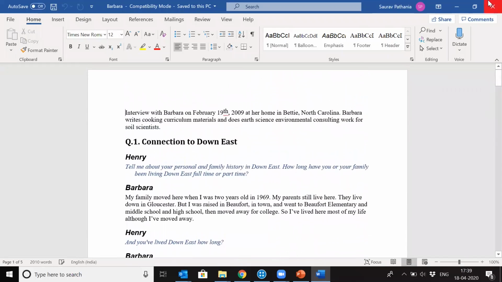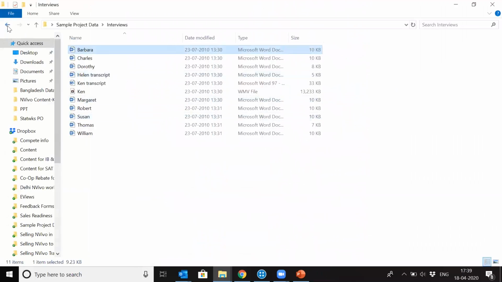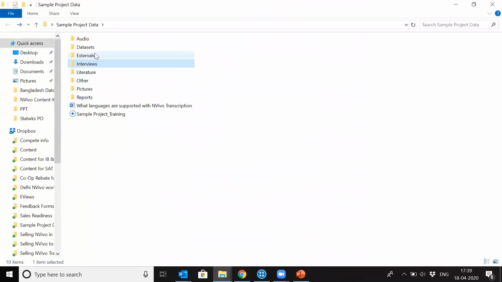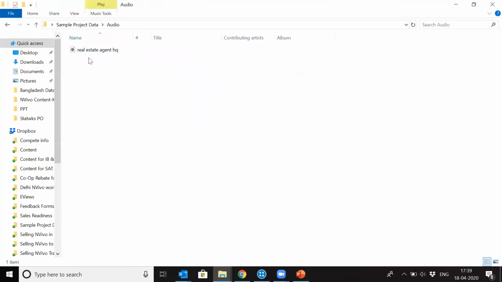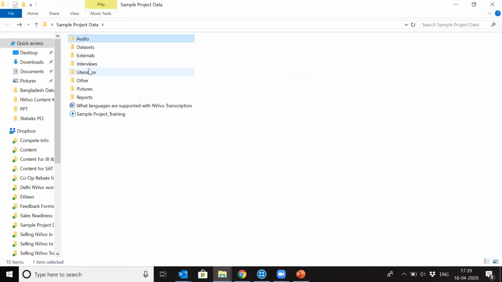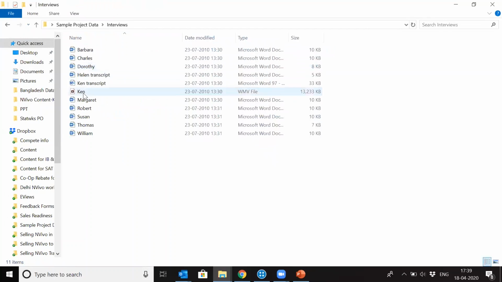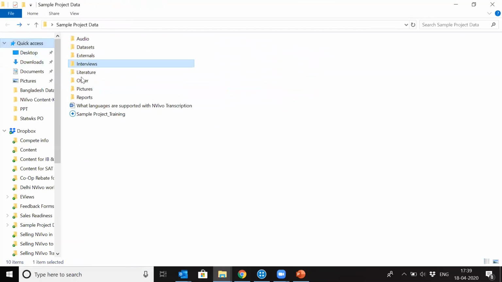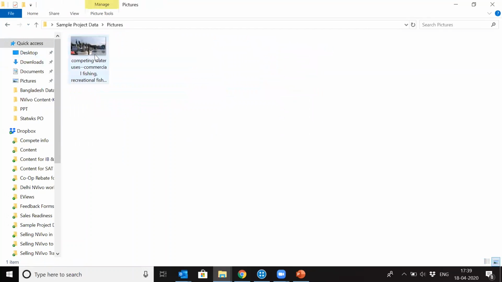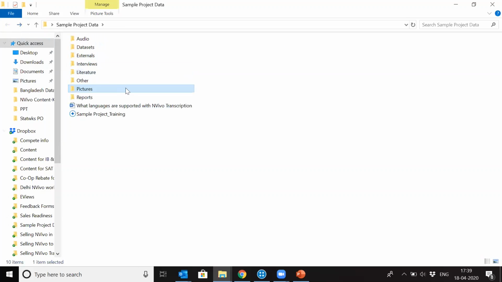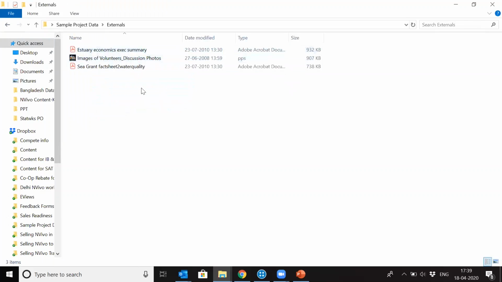So this is one type of file here. This is a text file, document file. Then I have an audio interview of a person. Then again, this is a video interview also. And I have images also. So one image is there. You can always bring in images in NVivo. And then some PDF files also. So I will start by bringing in all this data, and then we will start working on it.